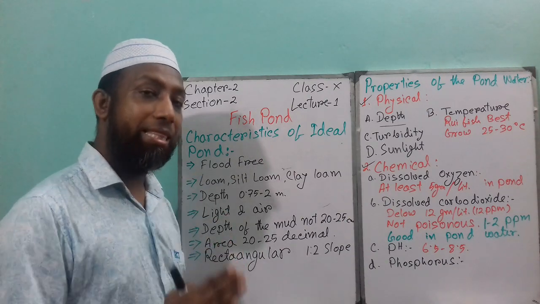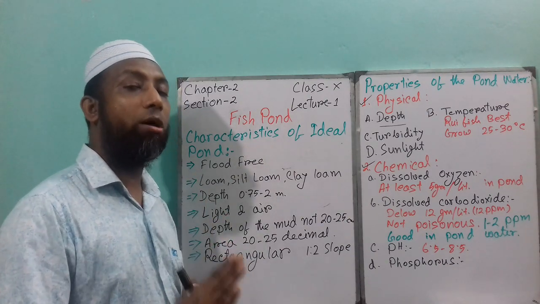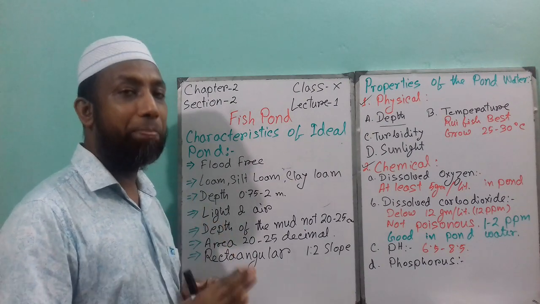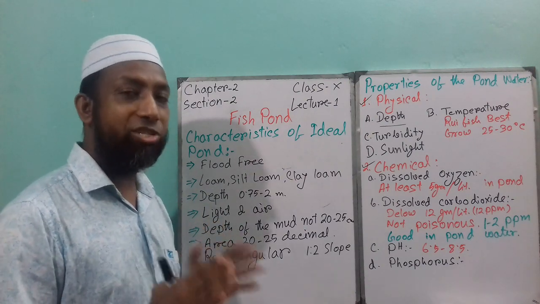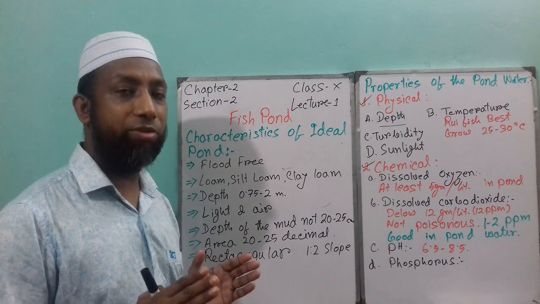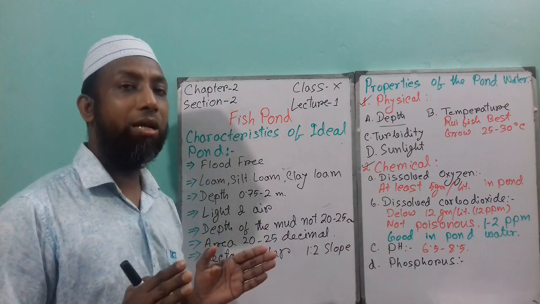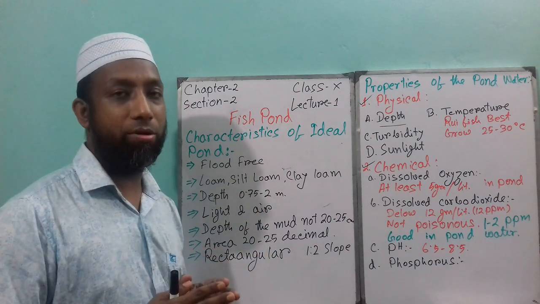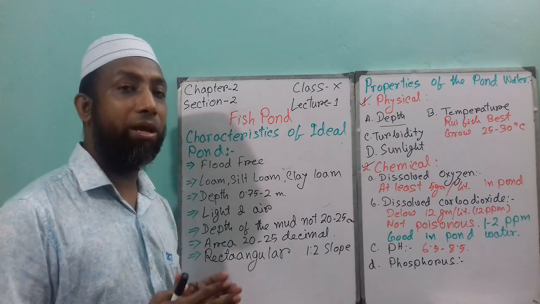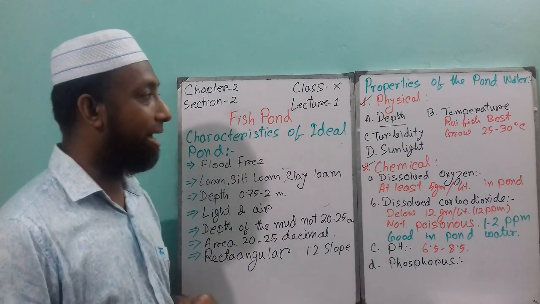That is why at that time you have to stop providing supplementary food, because naturally the fish growing capacity in winter season is lower. If you provide more supplementary food, that will be wasting your money.